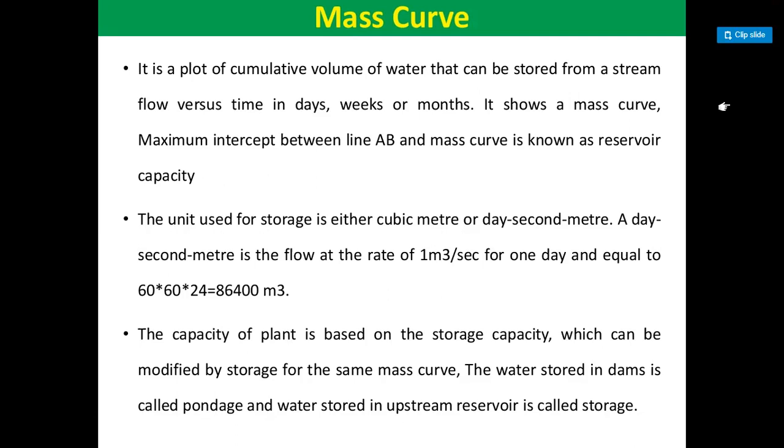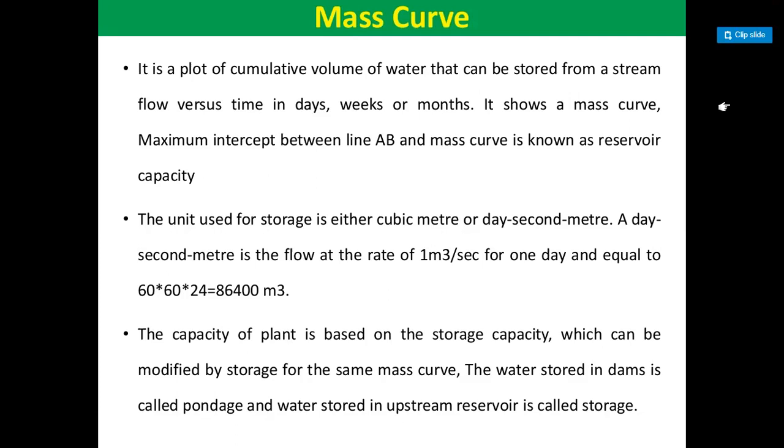Mass curve serves as a very useful tool to determine the required storage capacity for any uniform rate of demand. A graph of the cumulative value of any hydrologic quantity, generally as the ordinate, plotted against the time as abscissa, is known as a mass curve. When cumulative volume of runoff is taken as the hydrologic quantity, the mass curve may be called a flow mass curve or simply mass curve.